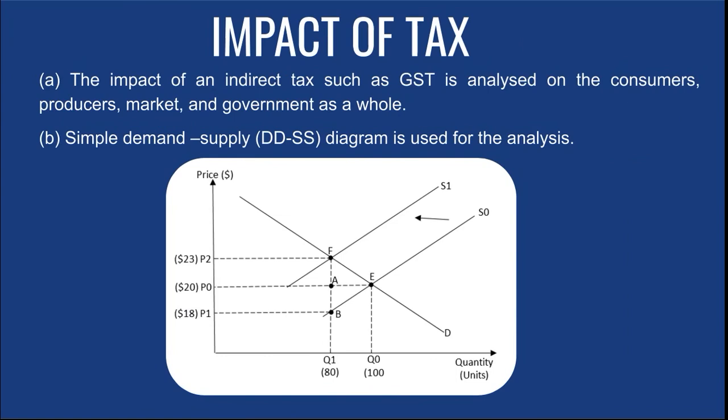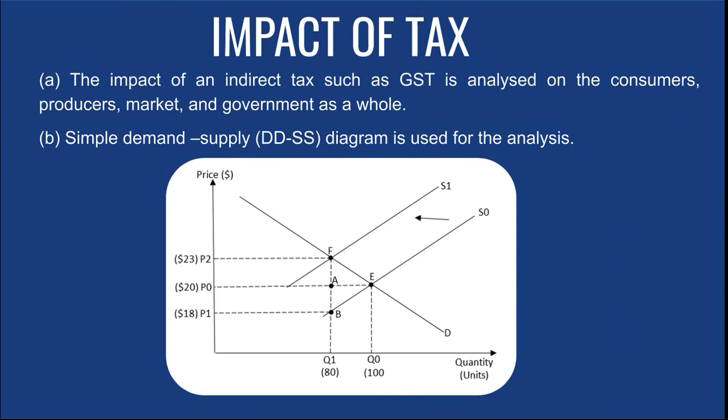As they cut down, the supply curve will shift to the left from S0 to S1. As the supply curve shifts from S0 to S1, we can see there's a new equilibrium point established at point F. And now the price is at P2, where the price has increased from P0 to P2, whereas the quantity decreases from 100 units to 80 units.